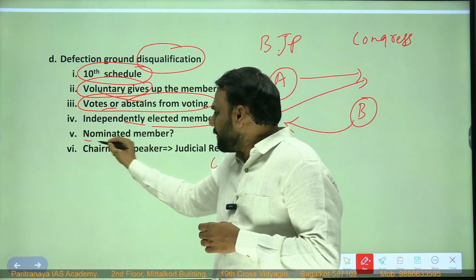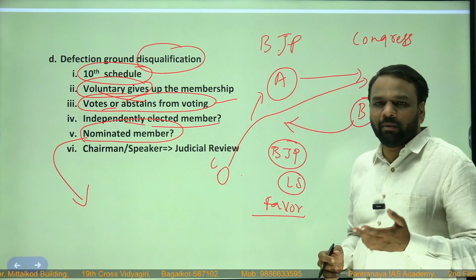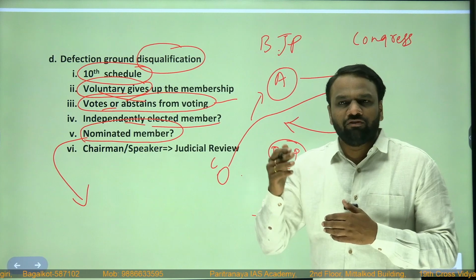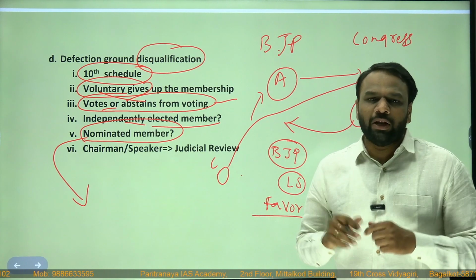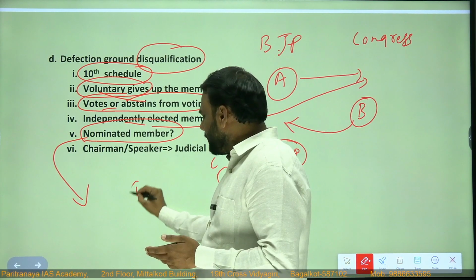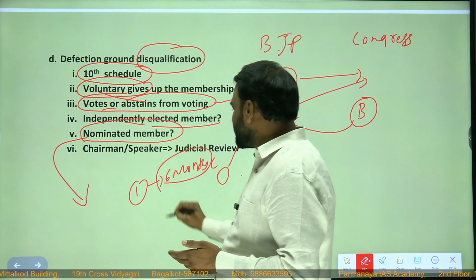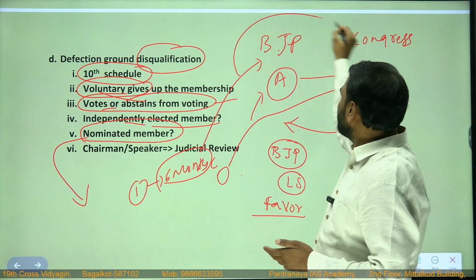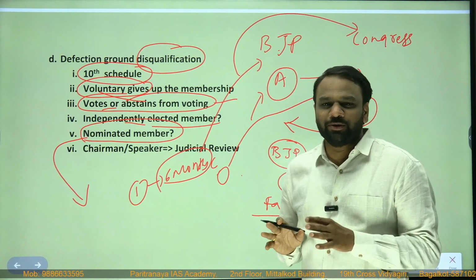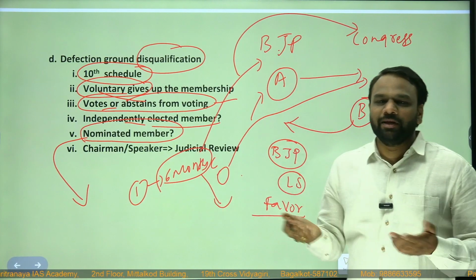Next, can a nominated member be subjected to defection? Can a nominated member join a political party? Yes, here the things are a bit strange. For the time being, forget about Lok Sabha. In Rajya Sabha, we have 12 nominated members. If any of these members, after being elected, in the initial 6 months joins any party, either BJP or Congress or any other party, then he will not be subjected to defection. But after 6 months, if he joins any political party, then he will be subjected to defection.